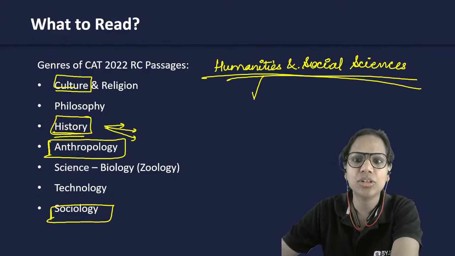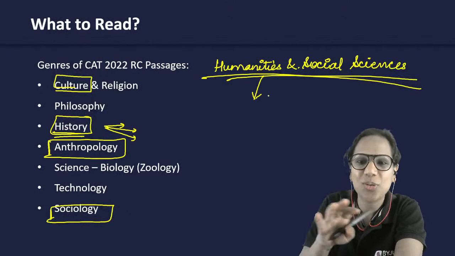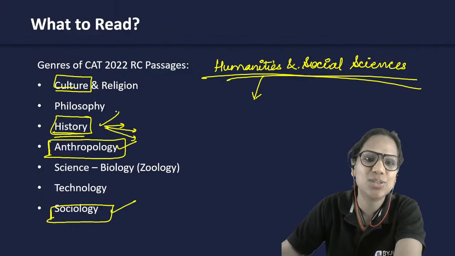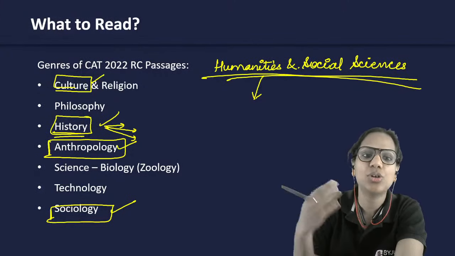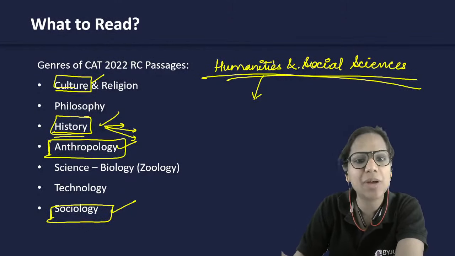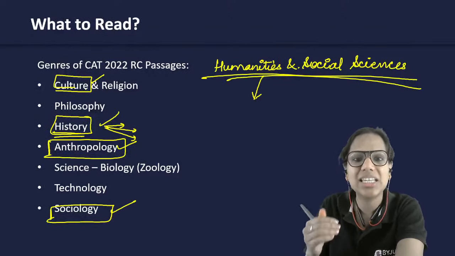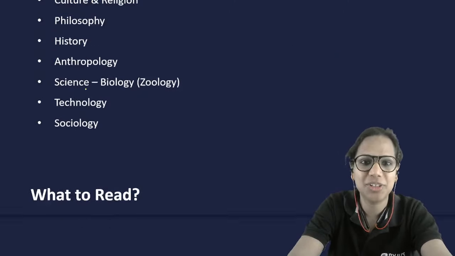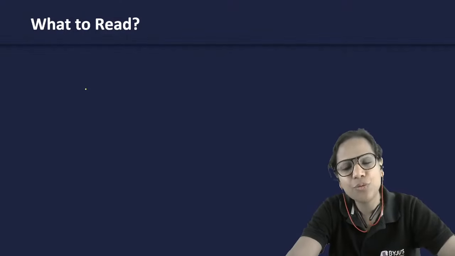So your SST जो हम पढ़ते थे स्कूल में, social studies, all the subjects of that and a lot more comes under humanities and social sciences. So get used to reading such articles. If let's say you're from a science background and you've not read such articles at all, or you're from a commerce background and you've never cared about history or sociology, get used to reading such articles. Now a genuine question, kahan se padhe? Okay, so what should I read? Just articles, are they enough?